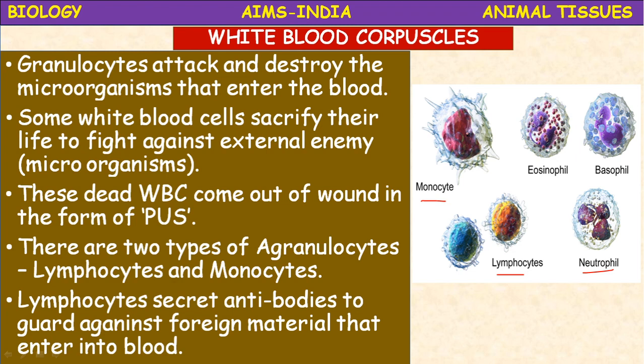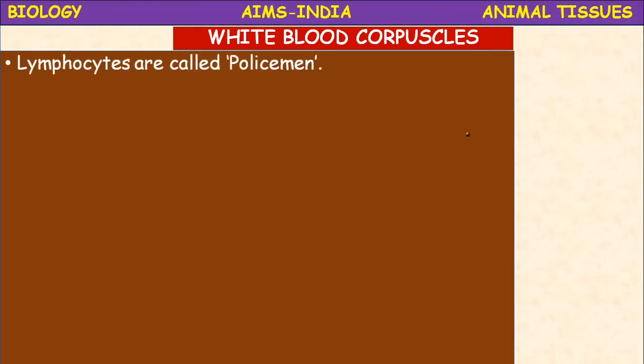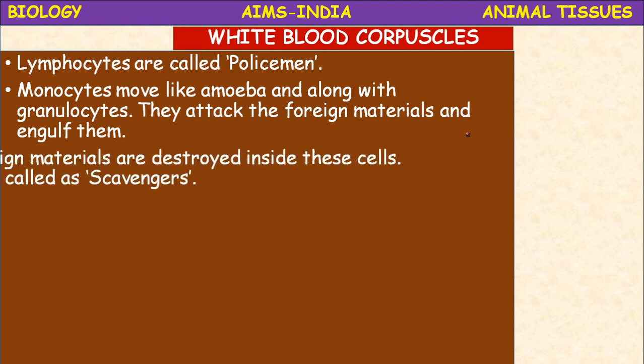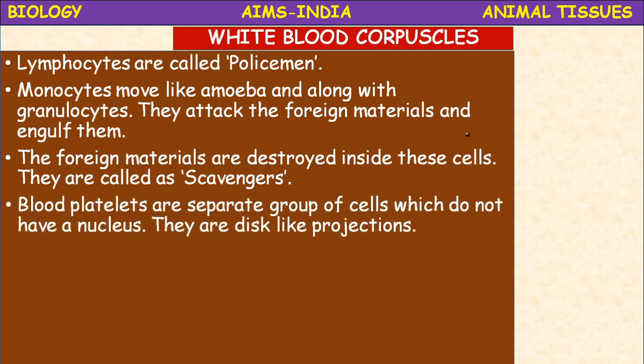So the main function of the WBC is phagocytic nature, to protect from the foreign infectious organisms. Monocytes move like amoeba, they are also called amoebocytes, and along with the granulocytes they move. They attack the foreign materials and engulf them. The foreign materials are destroyed inside these cells. Which cells? Monocytes. So they are called scavengers.